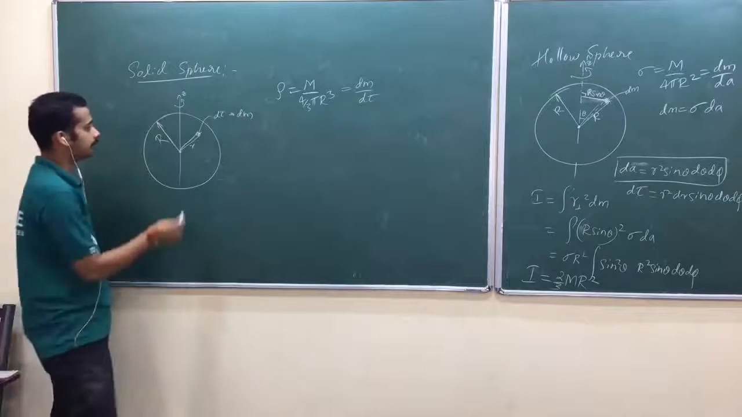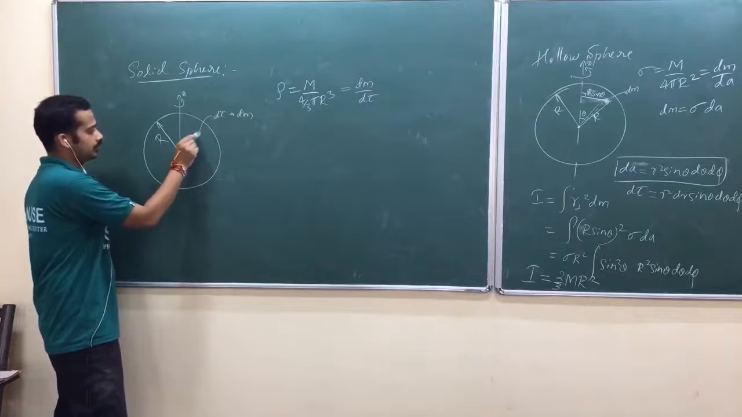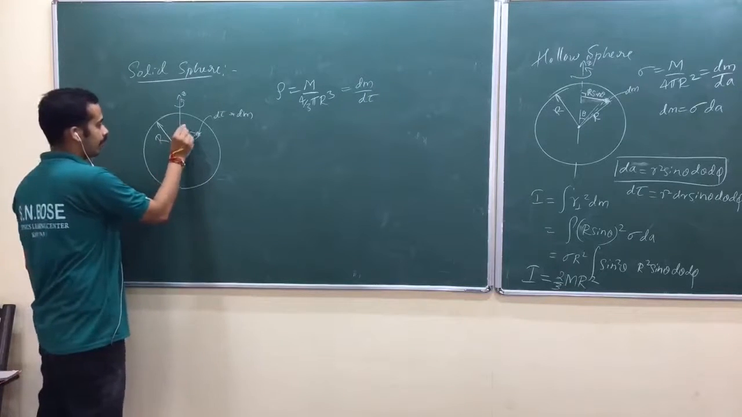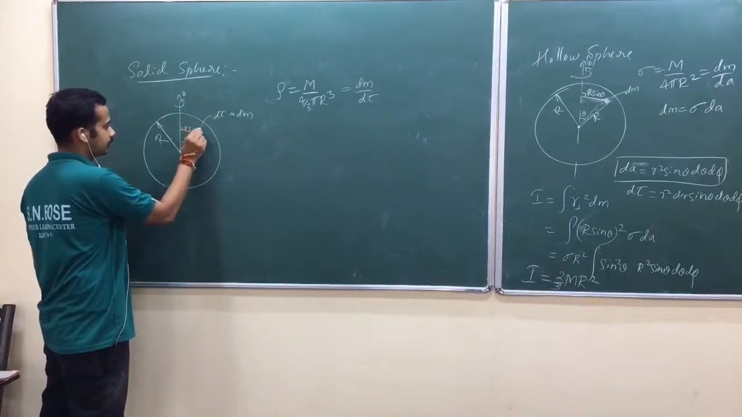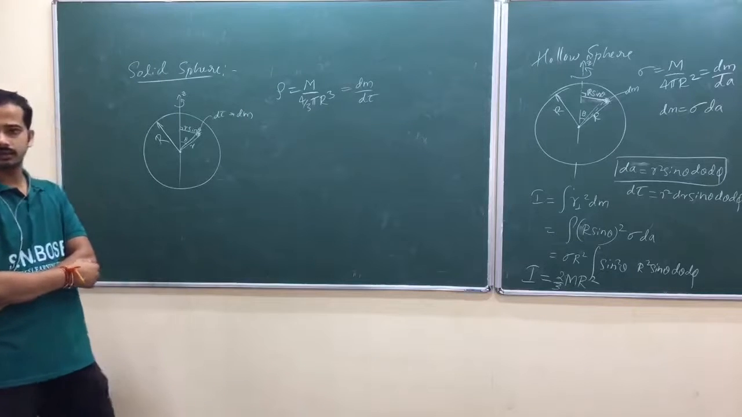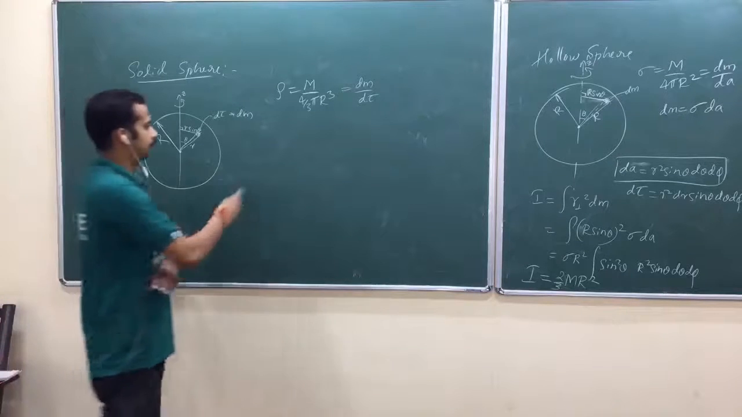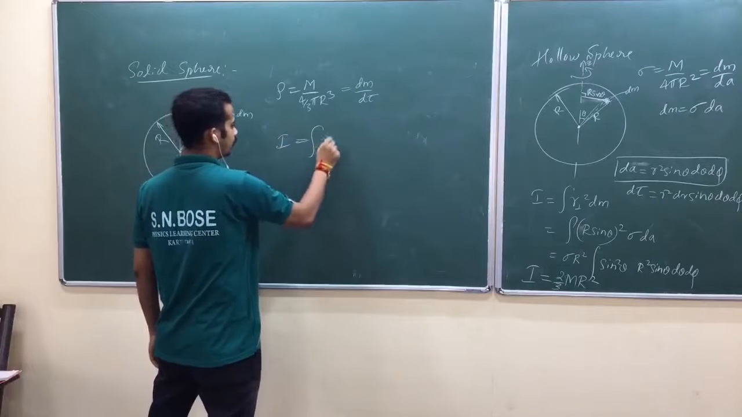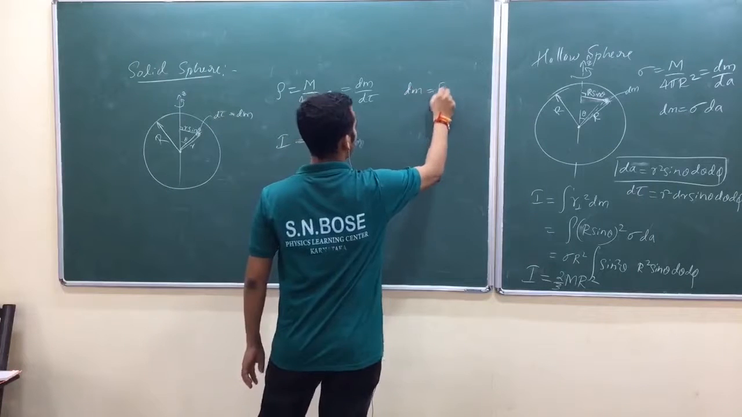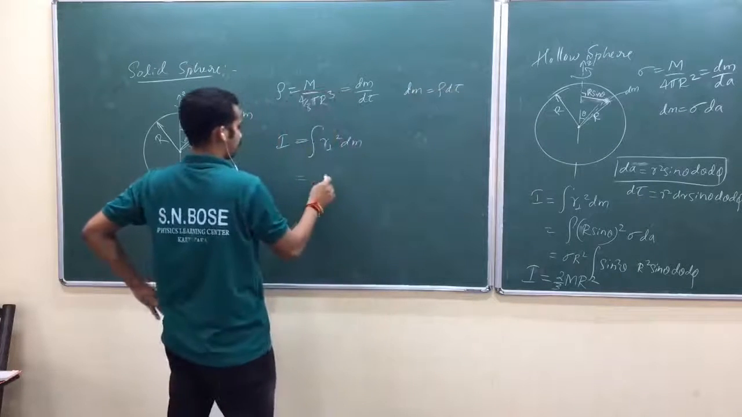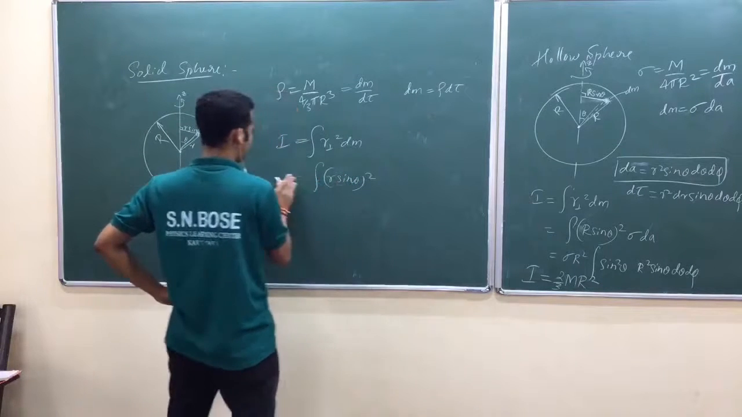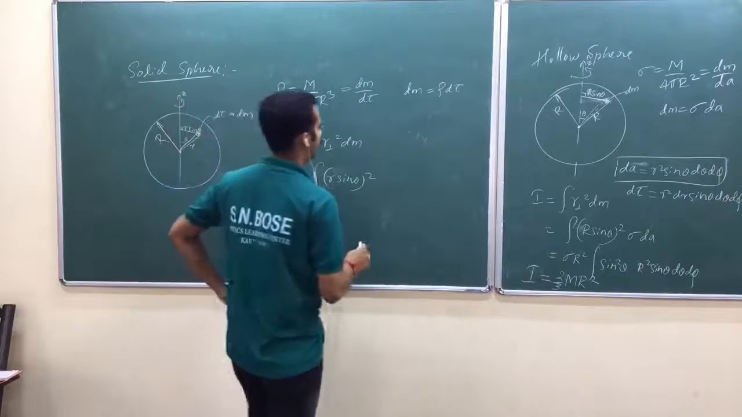But what is r perpendicular again? This is theta. This perpendicular distance is r sin theta. The perpendicular distance of the mass is r sin theta. So again, if you integrate the integral of r perpendicular square into dm, what would you get? dm is equal to rho d tau. So you get r sin theta, the whole square. Rho I can take outside. What is d tau?